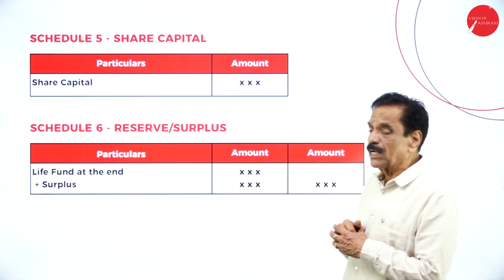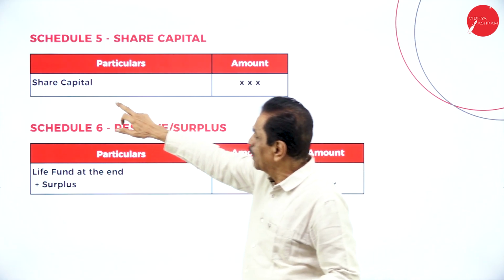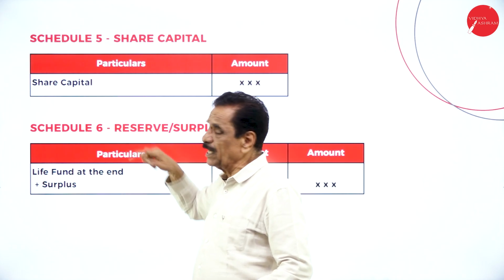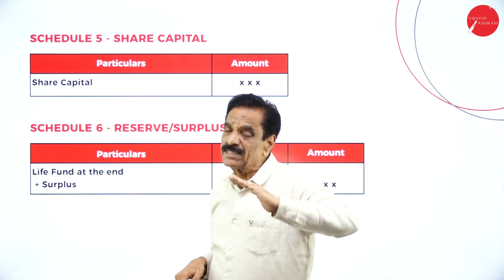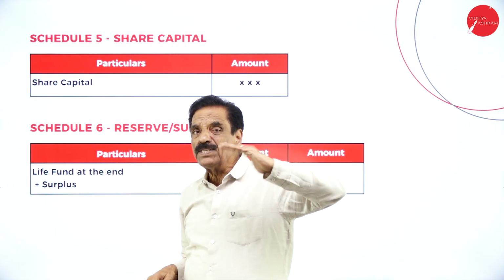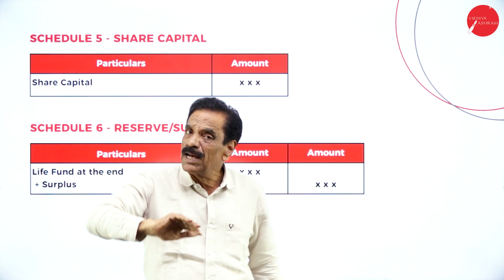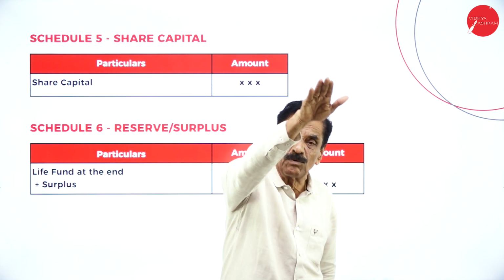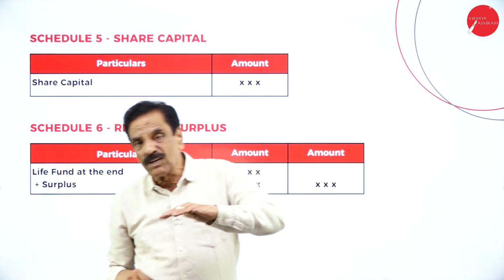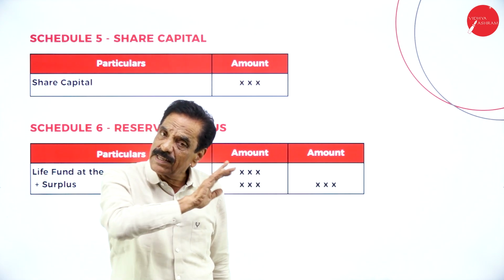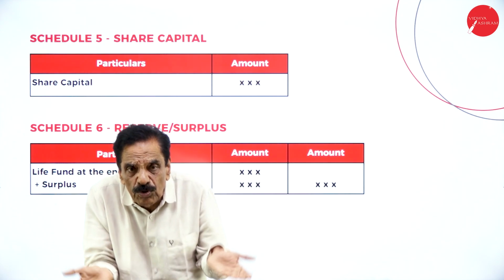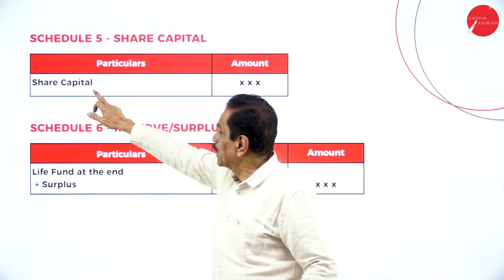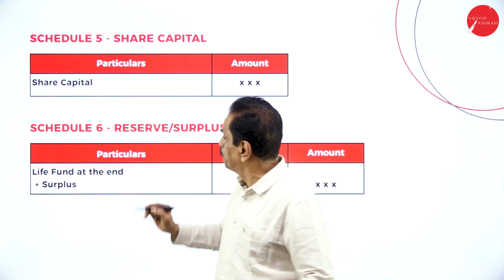First is the share capital. In the exam, for share capital, we say paid up capital. What is paid up capital? Capital minus calls in arrears add forfeited shares. What are calls in arrears? Calls made by the company but not paid by the shareholders; calls in arrears should be deducted. What is forfeited? Not reissued shares that have been cancelled, not yet issued, should be added back. Share capital means this is your paid up capital.